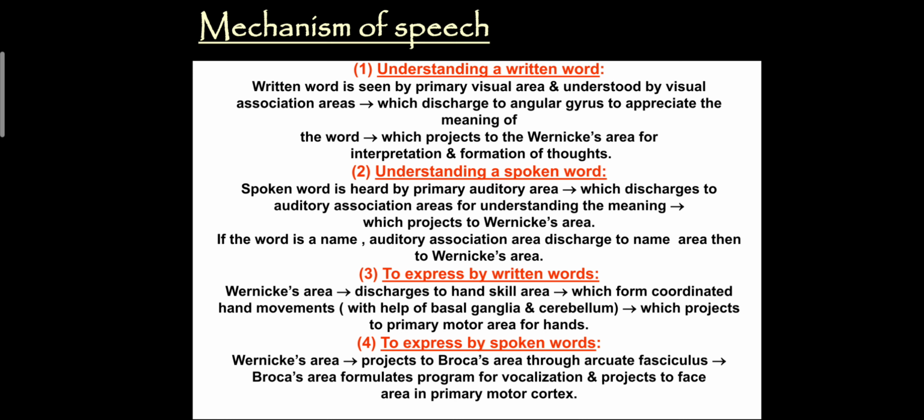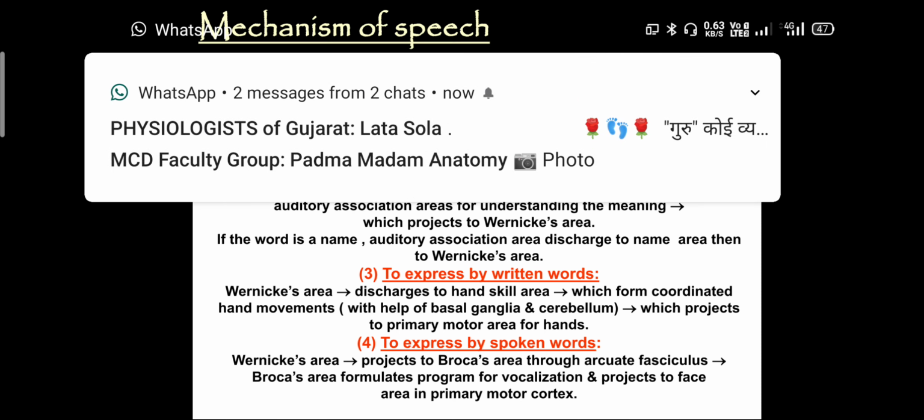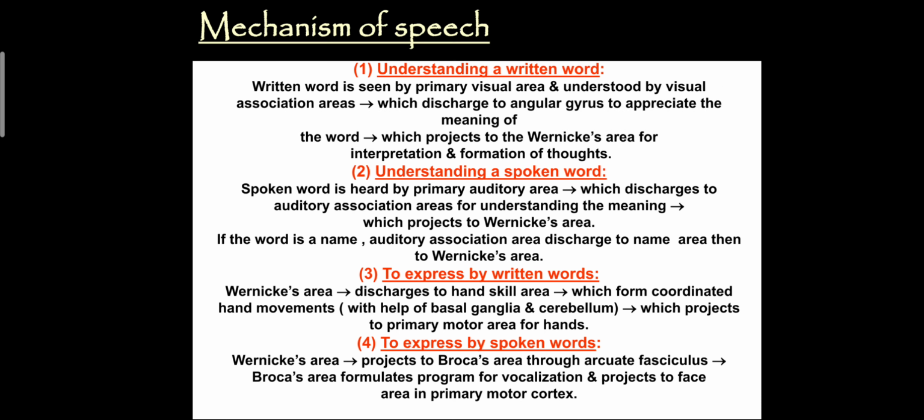First is the understanding of the written word. The written word is seen by the primary visual area and understood by the visual association area, which discharges to the angular gyrus to appreciate the meaning of the word, which projects to Wernicke's area for the interpretation and formation of thoughts.